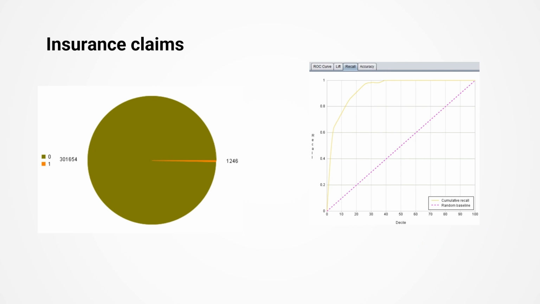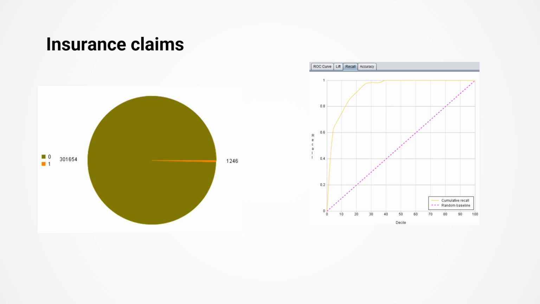In addition, the recall ratio graph is also very useful. For example, it can be used in risk claim scenarios. The left figure is an analysis chart drawn using Y-model for the built claim prediction model. It can be seen that among over 300,000 insurance policies, only 1,246 policies result in claims, and the positive sample rate is only 0.4%. What the insurance company cares about is how to quickly identify high-risk customers from numerous policies so as to take measures to reduce claims losses.